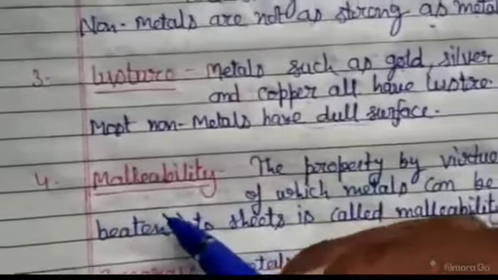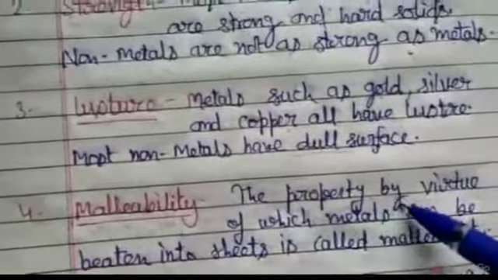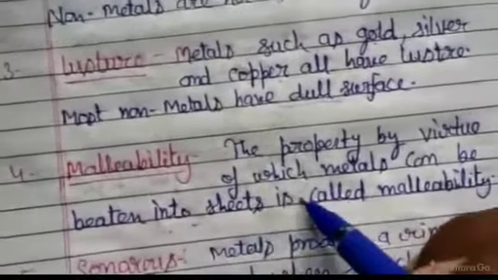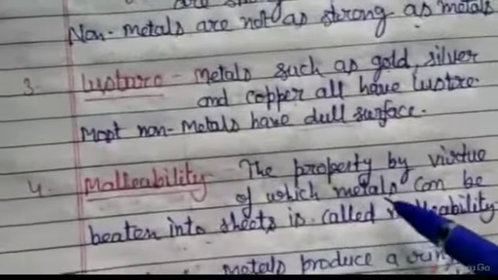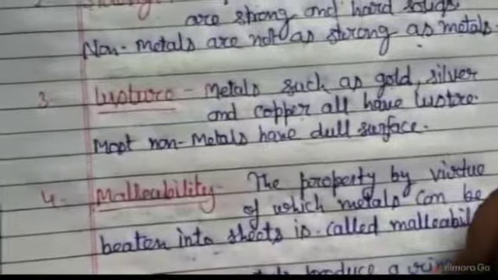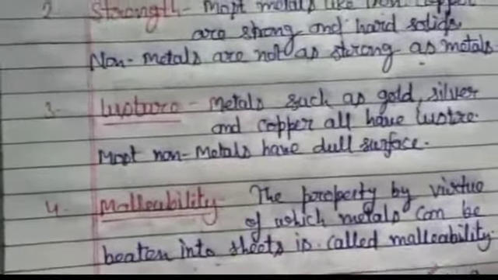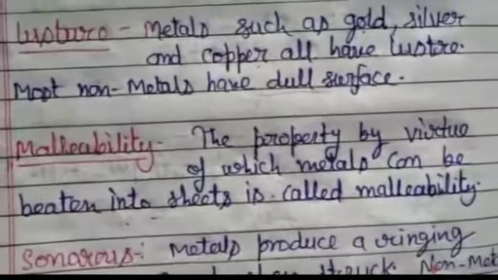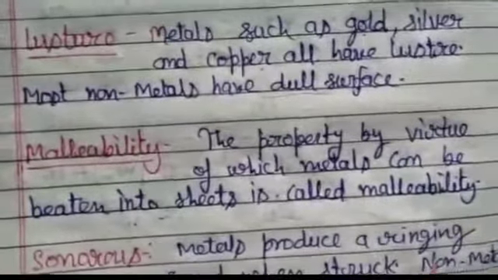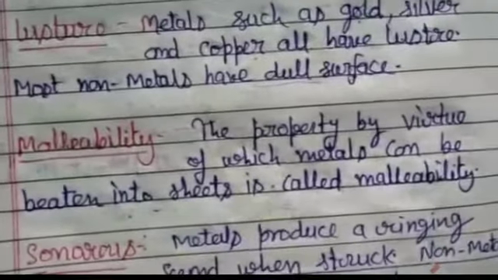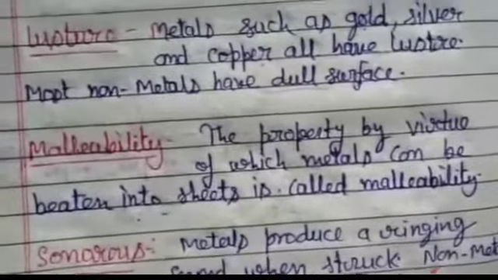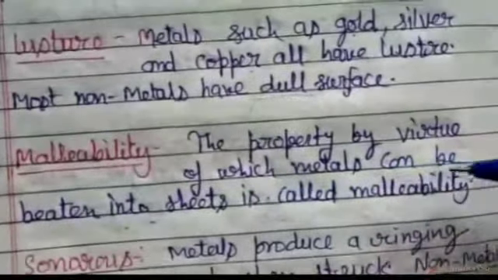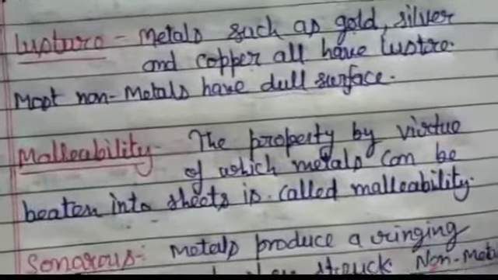malleability. Malleability means the property by virtue of which metals can be beaten into sheets. We use aluminium foil to pack food, so how is that possible? Also in making jewelry, designers create a number of designs like bangles, chains and bracelets using this property. That is why metals can be converted into sheets.